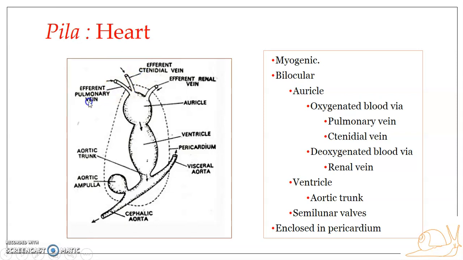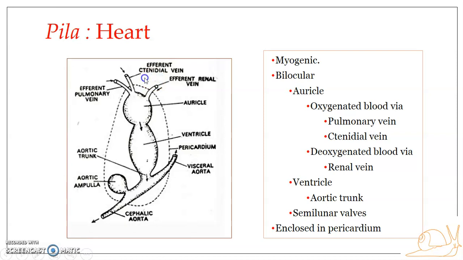Oxygenated blood is carried from the pulmonary sac or the lung, right? Obviously there is aerobic respiration which helps in oxygenation of the blood. So the oxygenated blood comes into the auricle through the efferent pulmonary vein. Similarly, at the tenedium or the gills, gaseous exchange takes place and the blood gets oxygenated, and this oxygenated blood is carried from the tenedia to the heart through the efferent tenedial vein, right?